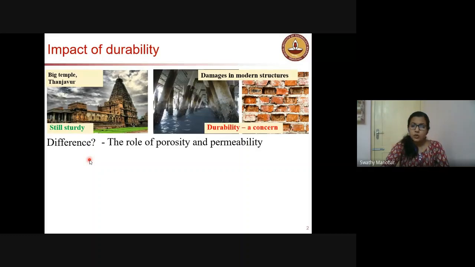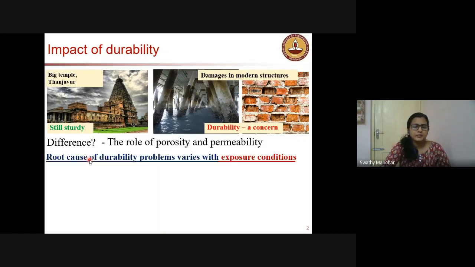For that, we should know what mechanisms we are dealing with. All the transport mechanisms are not similar. Sulfate does not move the same as chloride. Capillary suction is not the same. We can see rising damp from the ground to the walls. That is not the same as another attack. So there is capillary suction, there is migration, there is diffusion. We should see what is going to govern in our problem. And for that, we should develop design, we should develop testing.